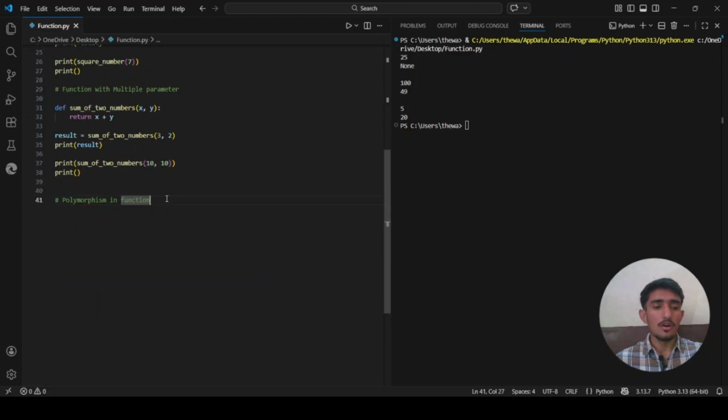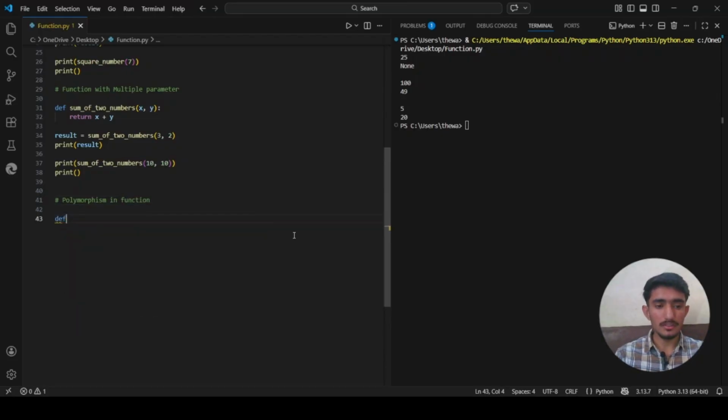Blank line. Okay, the word polymorphism comes from the Greek words poly, meaning many, and morphe, meaning forms. So polymorphism means many forms. In Python, this means a single function can behave differently depending on the type of data you give it. Python is what we call a dynamically typed language, so you do not need to declare what type variable x is. Python figures it out at runtime. This makes polymorphism very natural in Python.